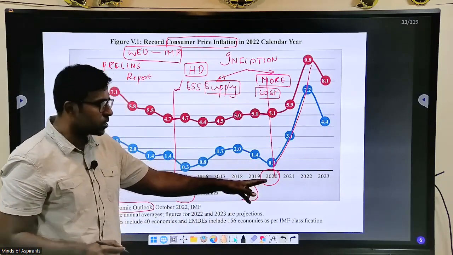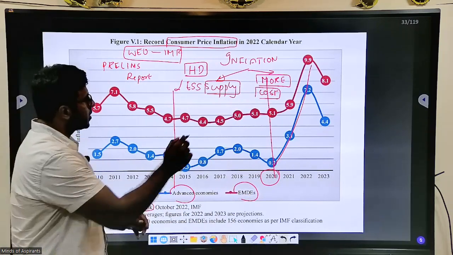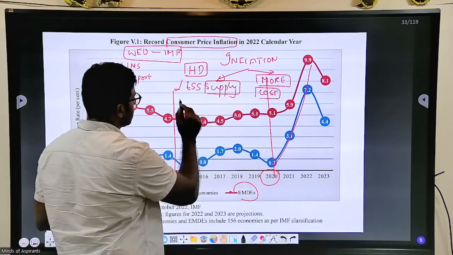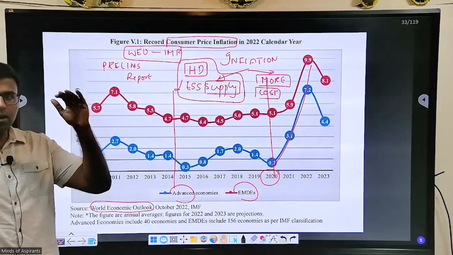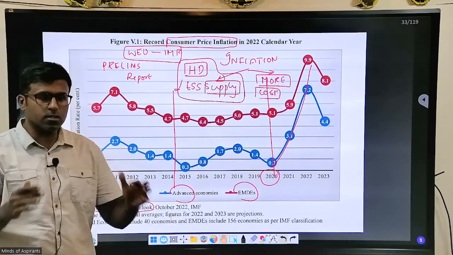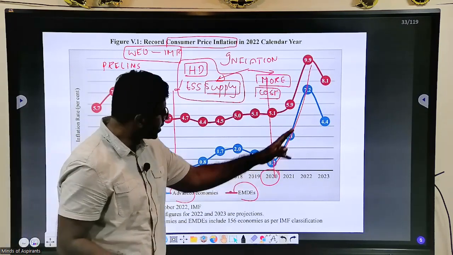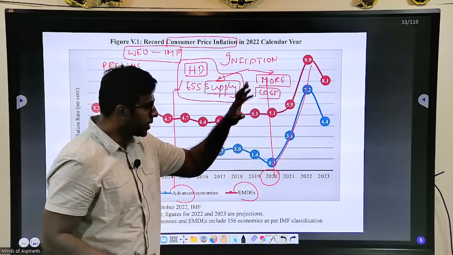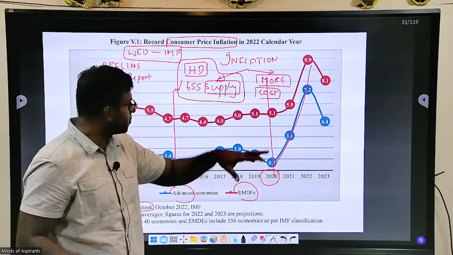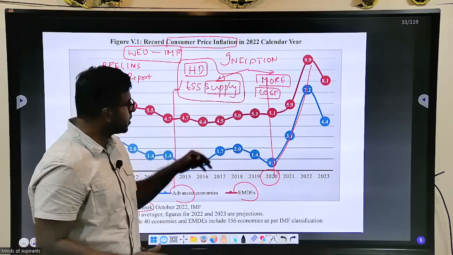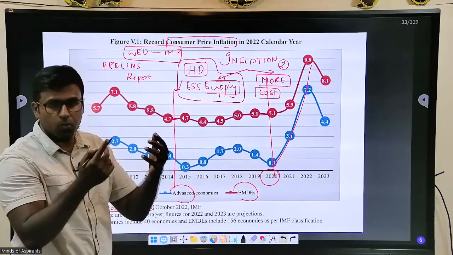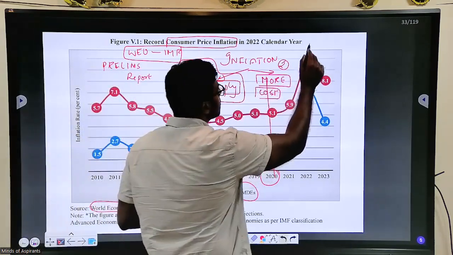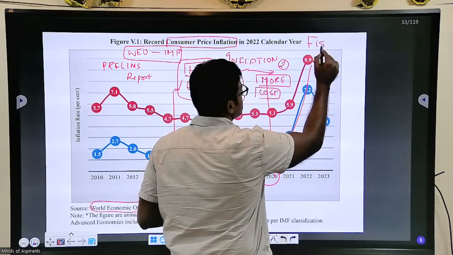In 2020, if you see, there was a reduction in supply because the whole world shut down. All the logistics shut down. So obviously inflation should increase. This is one factor. A second factor also played a part: not improved wages, rather fiscal expansion.